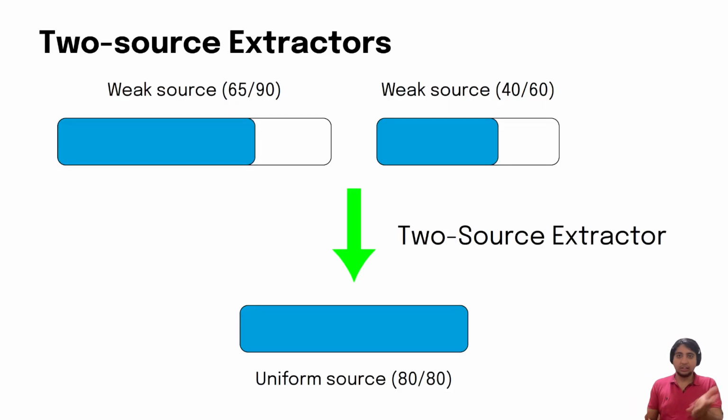To construct these condensers, we will use two-source extractors. Two-source extractors are seedless extractors which take in two independent weak random sources and transform them into the uniform distribution.